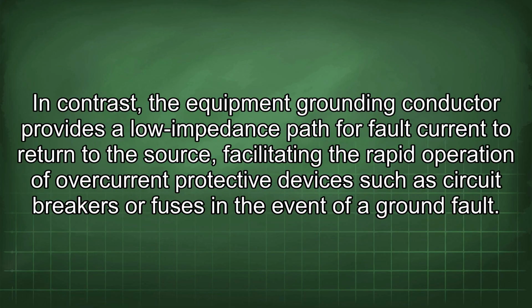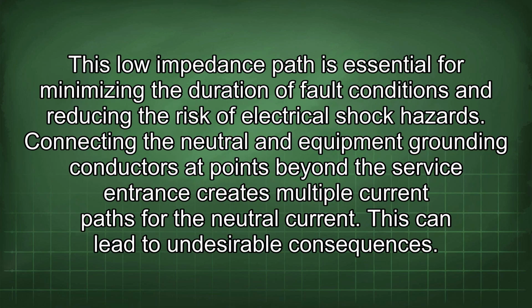In contrast, the equipment grounding conductor provides a low impedance path for fault current to return to the source, facilitating the rapid operation of overcurrent protective devices such as circuit breakers or fuses in the event of a ground fault. This low impedance path is essential for minimizing the duration of fault conditions and reducing the risk of electrical shock